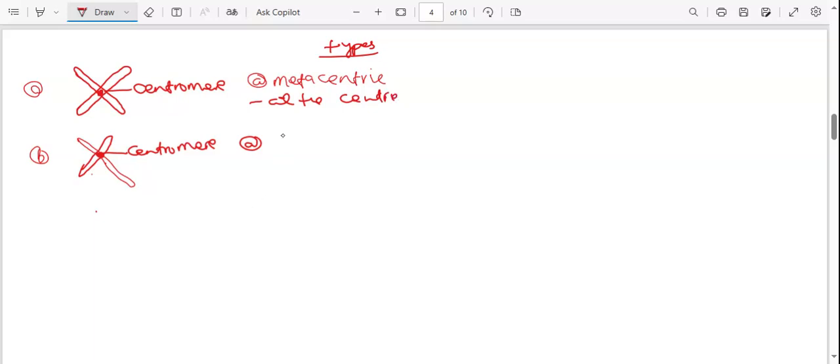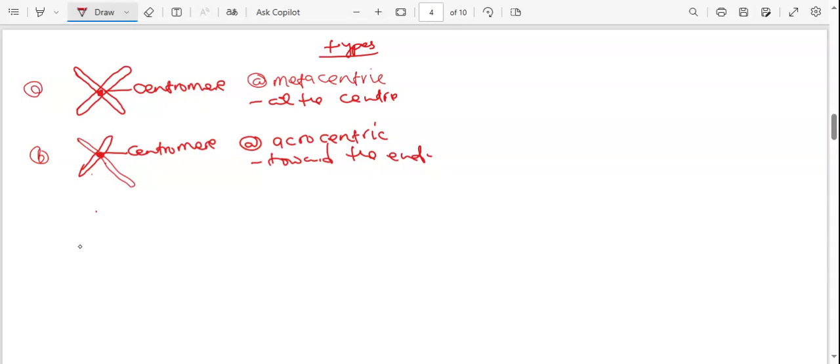Then when it is just toward the end, about to go to the end, we call that what? Acrocentric. So that's what we call acrocentric. So when it is toward the end, we call that the acrocentric.